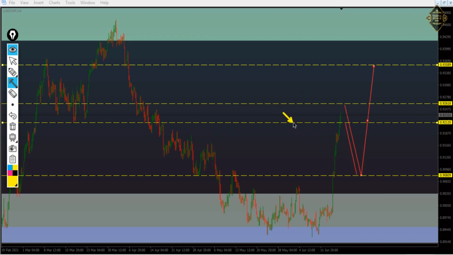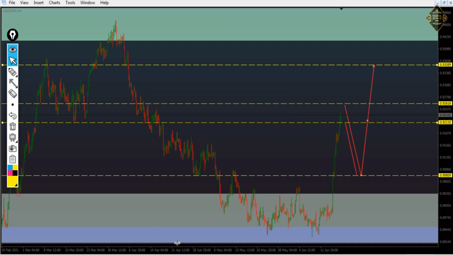First target, where the price is now, at 0.92135, second one at 0.92618, the third one at 0.93598 or the top of here. I think everything is very clear, my friend.